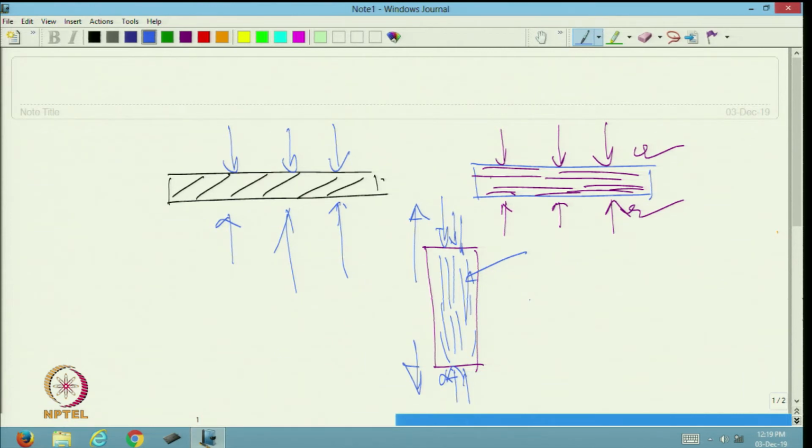But if it fails, it is due to the matrix, because as we are using high performance fiber here, tensile strength will be very high, but the compressive characteristics here mainly depend on the matrix material and also on the matrix and fiber bonding.